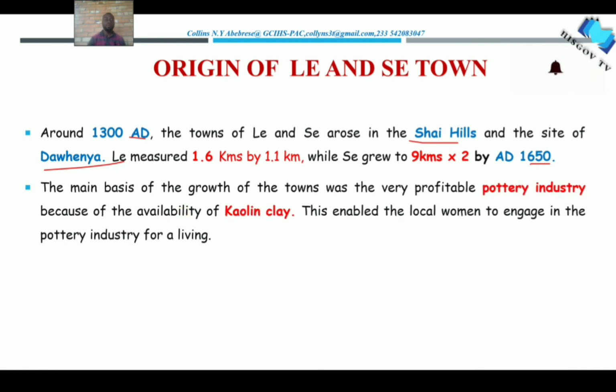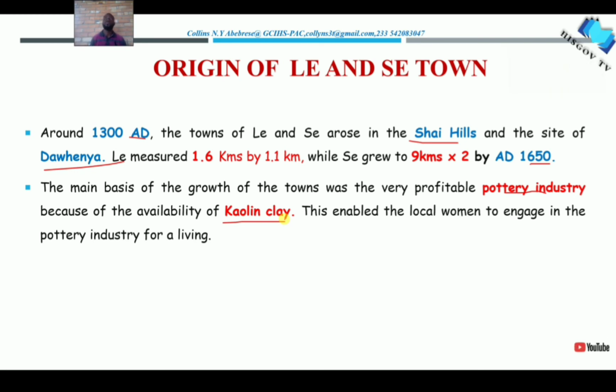Now let's look at the economic activities of the people. Like I said, these towns were pre-colonial towns, and so there isn't much information about them. So please, let's do with the little information that we have. The main basis of the growth of the town was the very profitable pottery industry. The people were able to do that because of the availability of kaolin clay, which was used for the making of pottery.